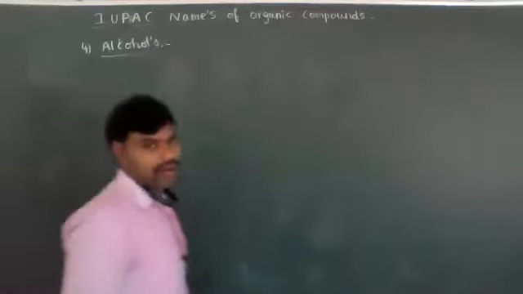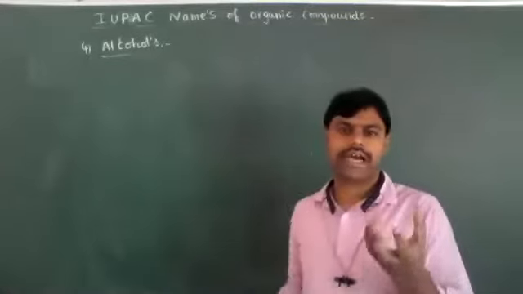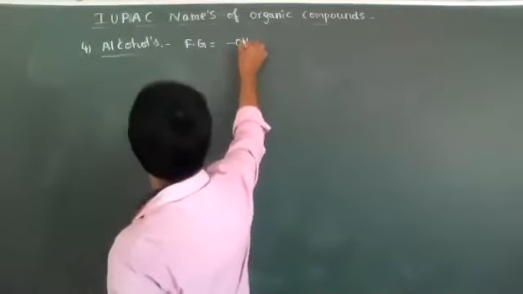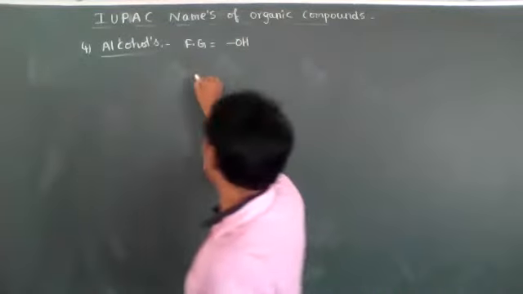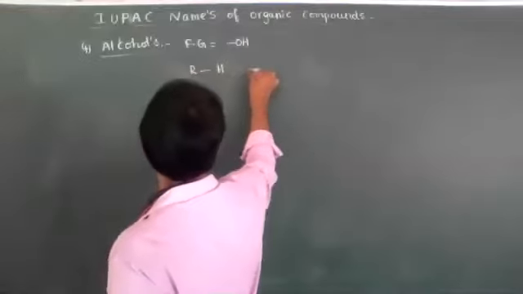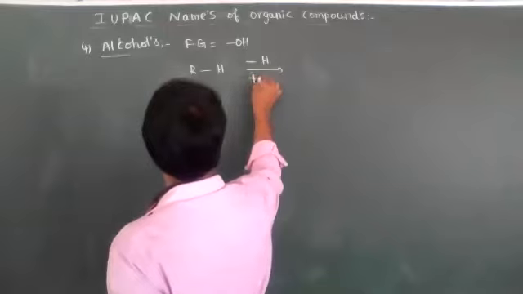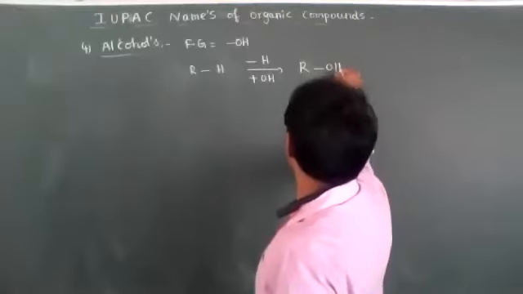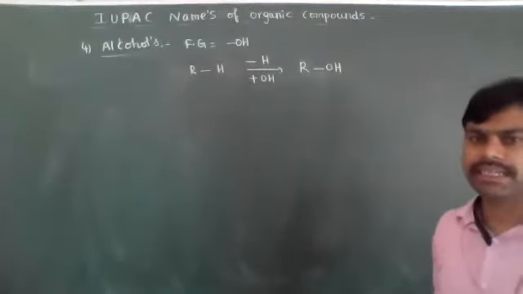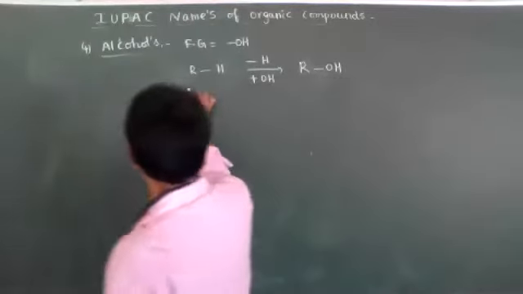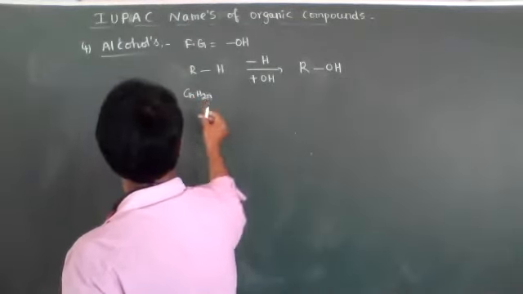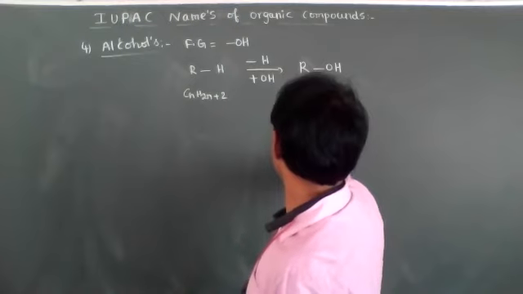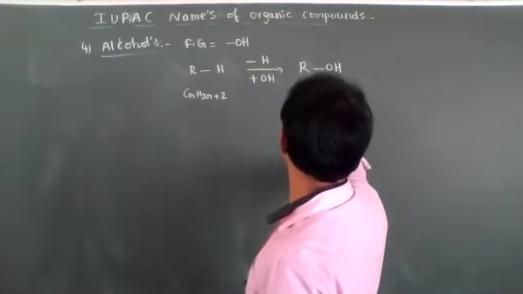Alcohols. What are alcohols, dear students? Alcohols means the OH functional group. So how do alcohols form from alkanes? You remove a hydrogen atom, then add an OH group, then we get ROH. This ROH is the general representation or general formula of alcohols. We know very well that CnH2n+2 is alkanes, and then it becomes CnH2n+1 OH.